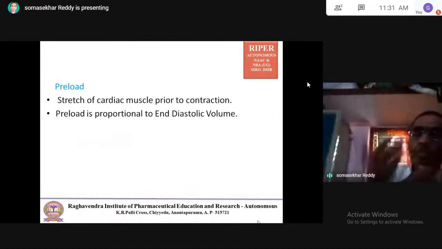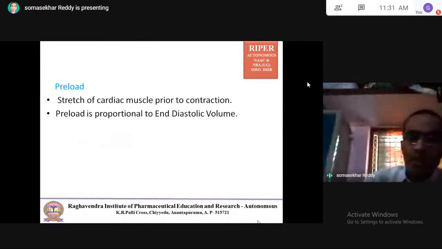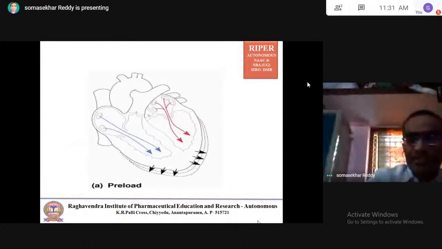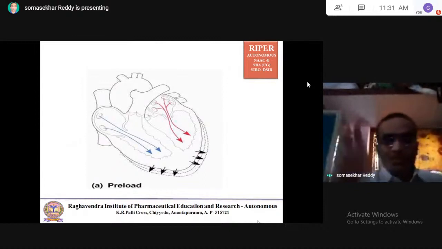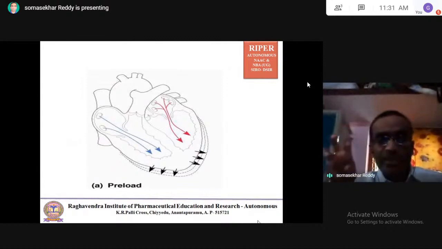Preload is proportional to the end diastolic volume, the volume of blood present during diastole. This preload is directly proportional to the end diastolic volume. So the definition of preload is the stretch of cardiac muscle prior to contraction. You can see the stretching of the cardiac muscle in the diagram, prior to contraction.